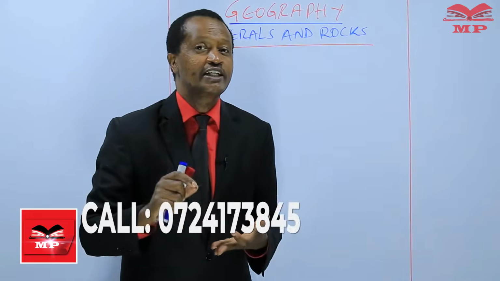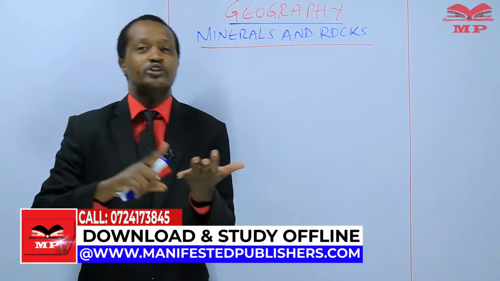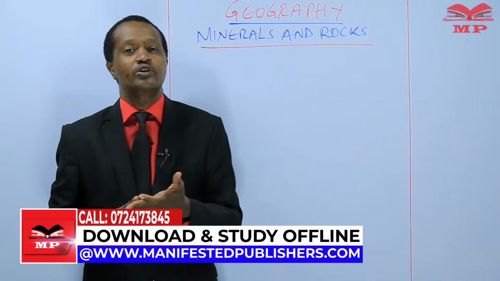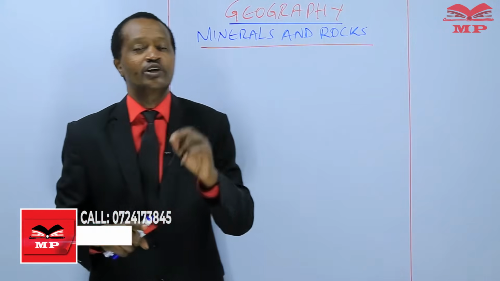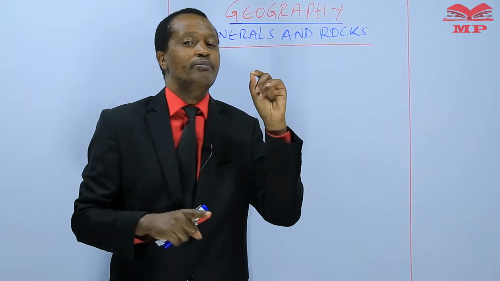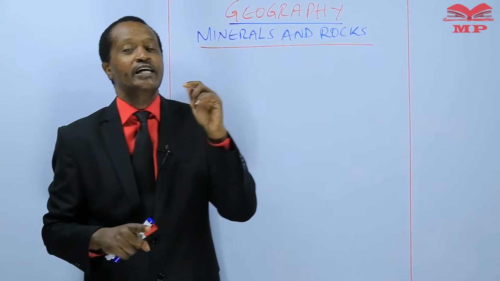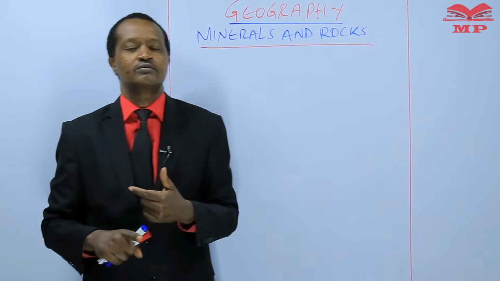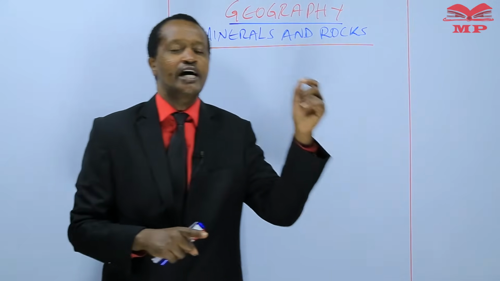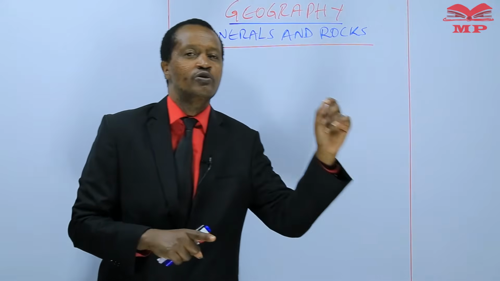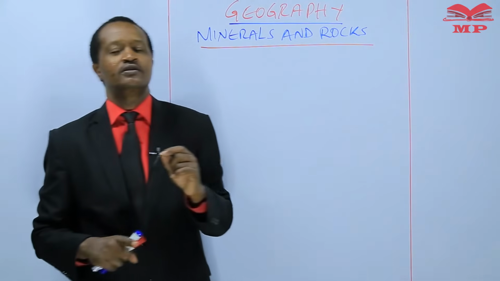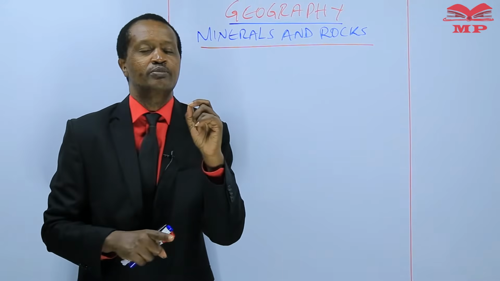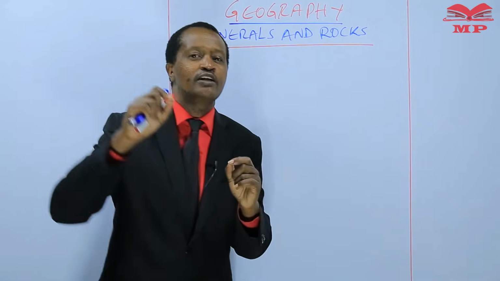Though they occur naturally, they are not regarded as minerals because they are organic in origin. Organic in origin means they are made up of living things. So geologists prefer to call them fossil fuels.